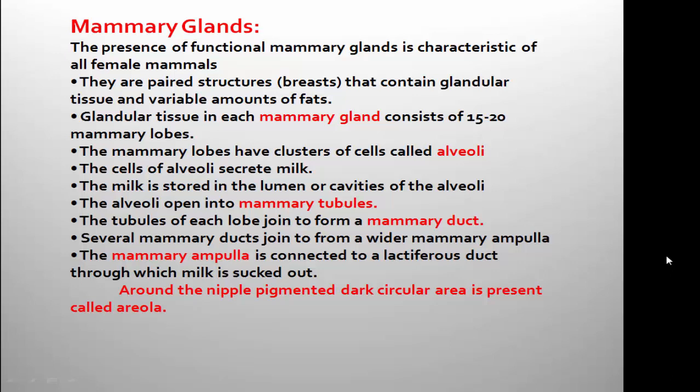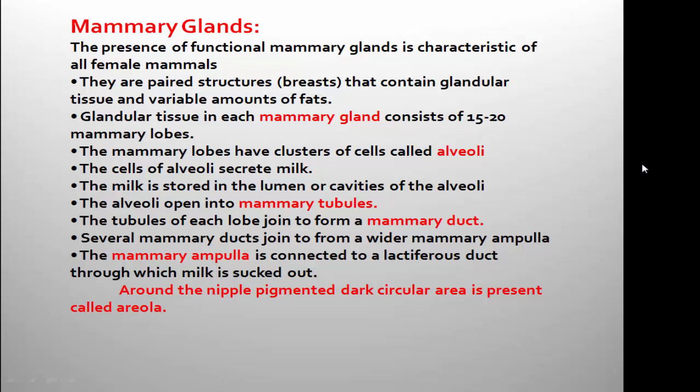They are paired structures. The mammary glands are also known as breast. They contain two important parts or structures. One is glandular tissue and another is variable amount of fat, and this fat supports the structure of mammary glands.